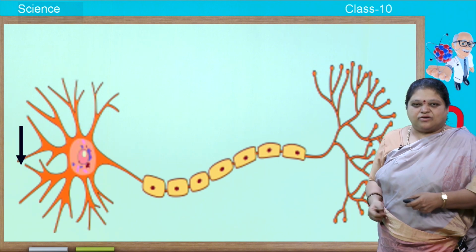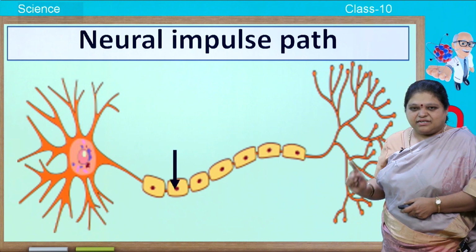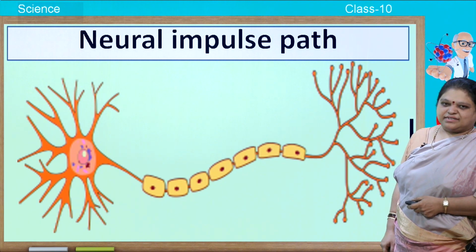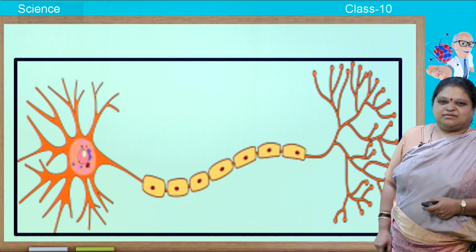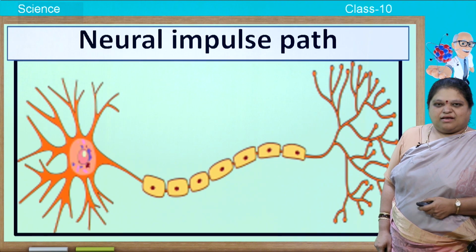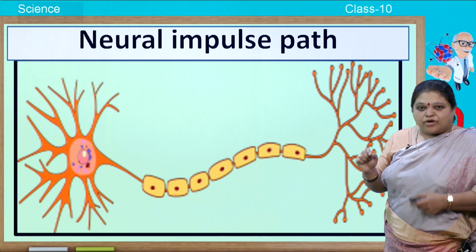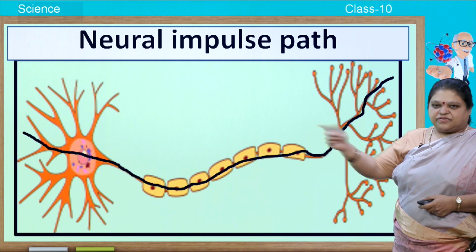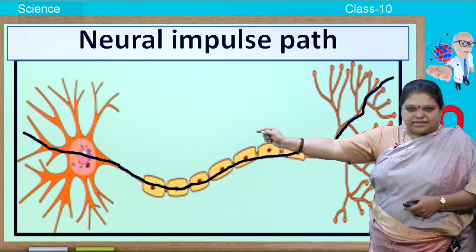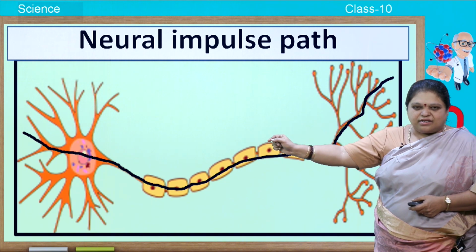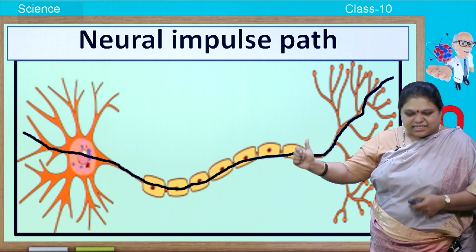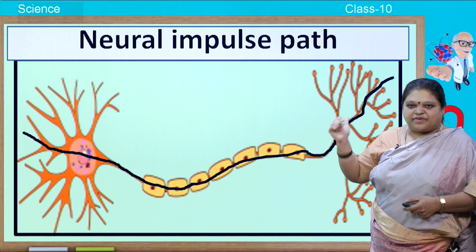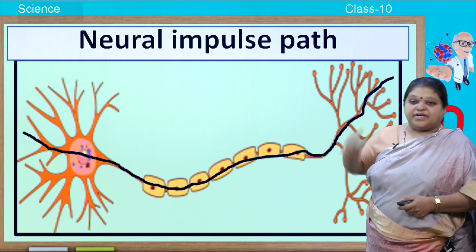Let us see how the signal moves. See, that is the path. I hope you can see that. Let us see by showing you the path. I want you to see how the path moves. See here. First it starts with the dendrite, then it comes to the neural body or the central body or the cyton, then it moves through axon, and finally it ends in nerve endings.